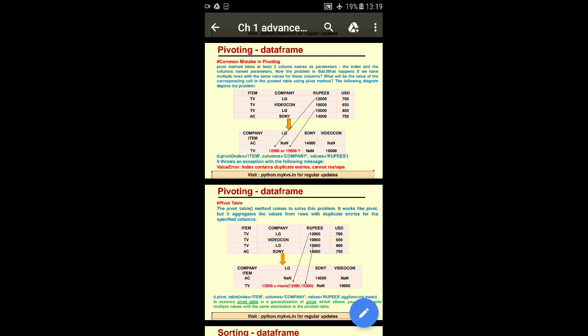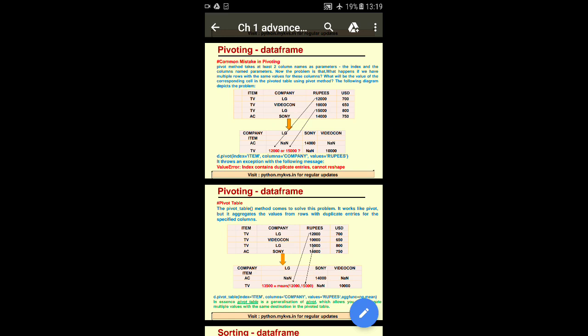The following diagram depicts the problem. The column names are item, company, rupees, USD. Item is TV, AC, TV. Company names are LG, Videocon, LG, Sony. Rupees are given as 12,000, 10,000, 15,000, 14,000. And USD 700, 650, 800, 750.